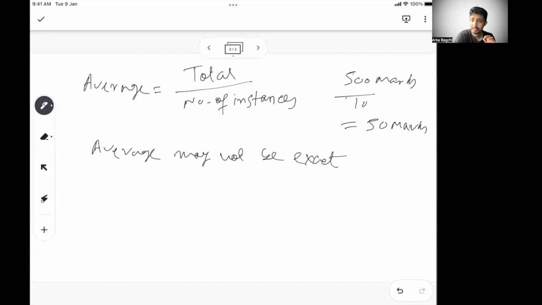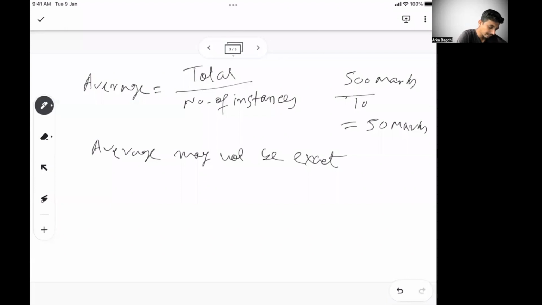So this is one idea. That does not mean Dravid has scored 200 in any match. It may be possible Dravid has not scored 200 in any of the matches. So understand that the average value may not be part of the values that you are considering to find the total. If you have considered 50 individual innings' runs to find the total, 200 may not be one of those. Or similarly for Kohli, 120 may not be one of the innings runs that he has scored in all the matches. It's just the average.